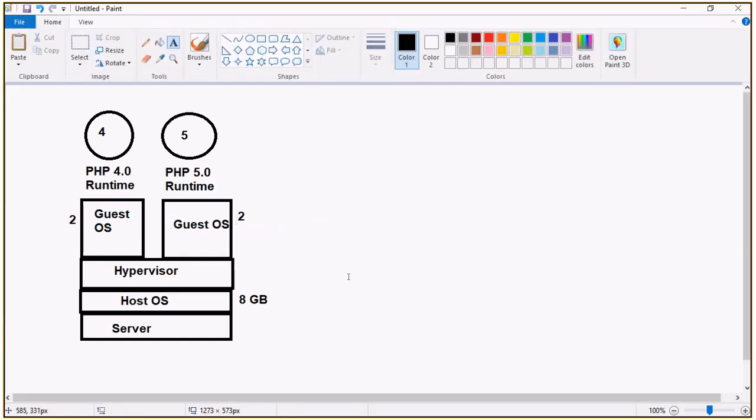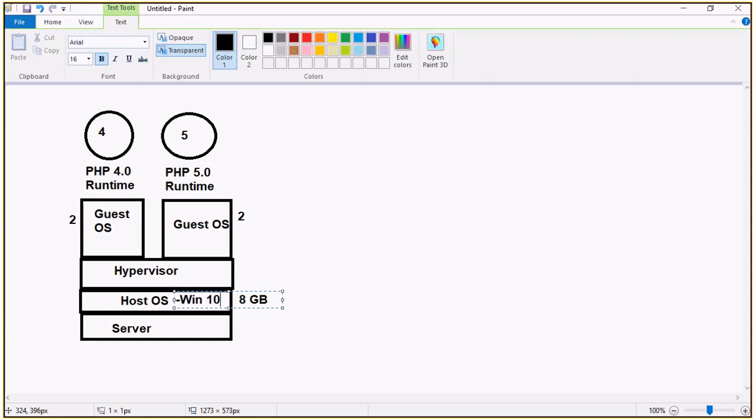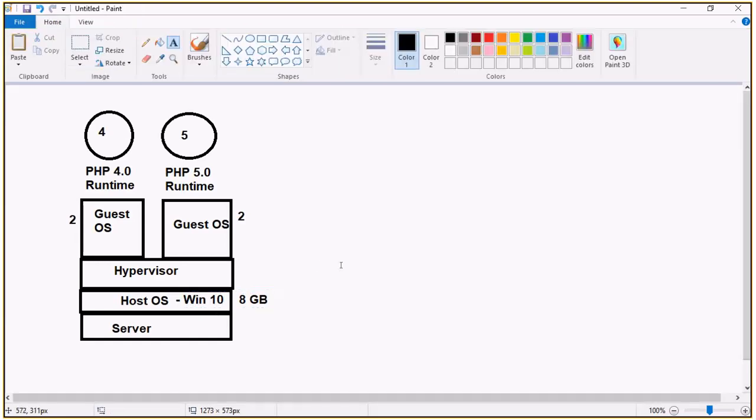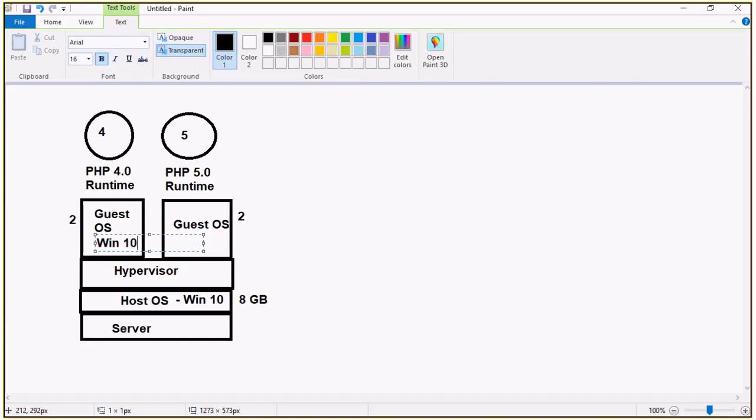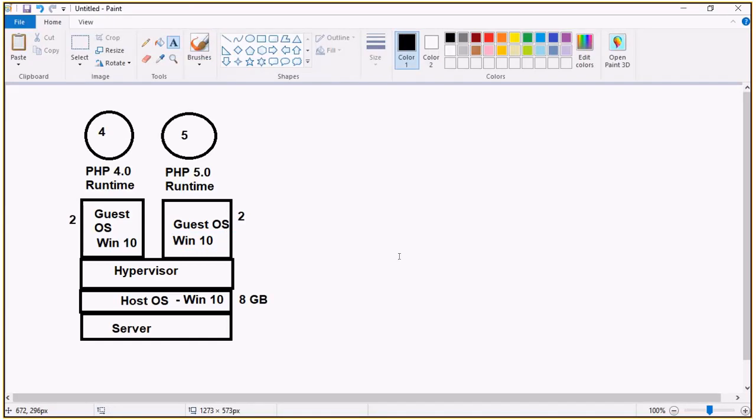So the RAM will be shared, and the space and all those resources are occupied, even though I'm going to have the same operating system. For example, here I'm having Windows 10. The guest operating system is also Windows 10, and this guest operating system is also Windows 10. Look at that. Just for having a runtime, I'm installing the complete operating system. It's taking Windows 10 once again. There is no sharing happening.